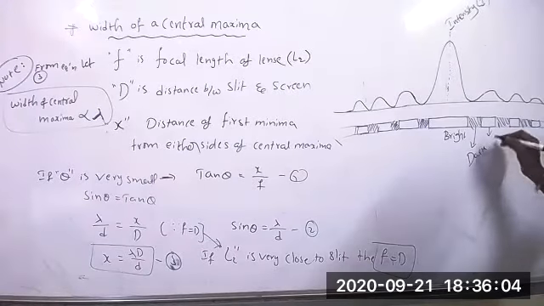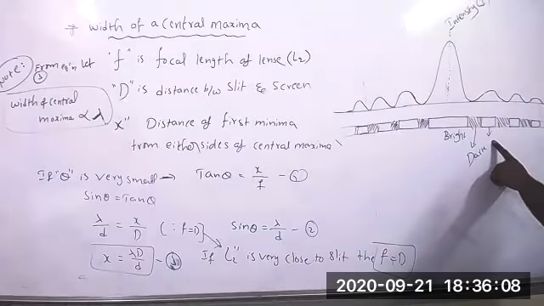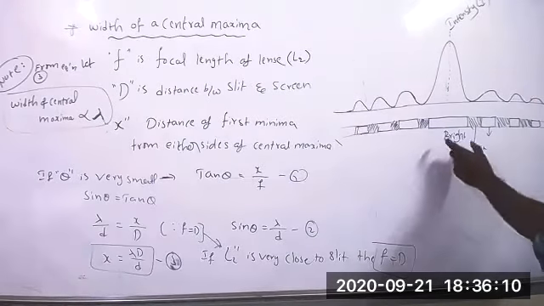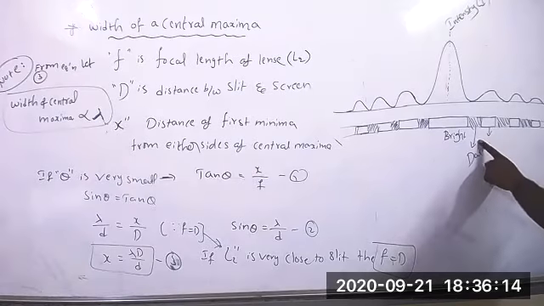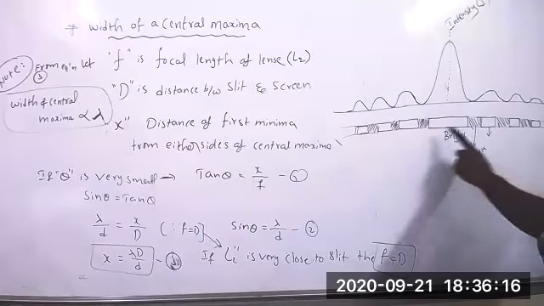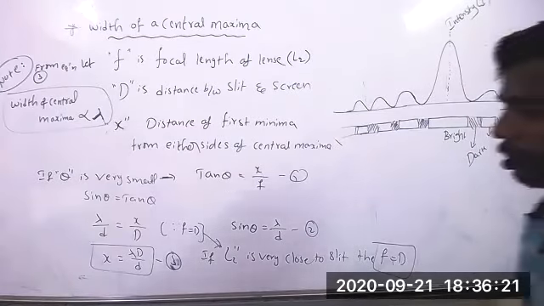First maxima, secondary maxima, bright. The first maxima is the central bright spot. Then minima, secondary minima, like that. So on either side it will form fringes.